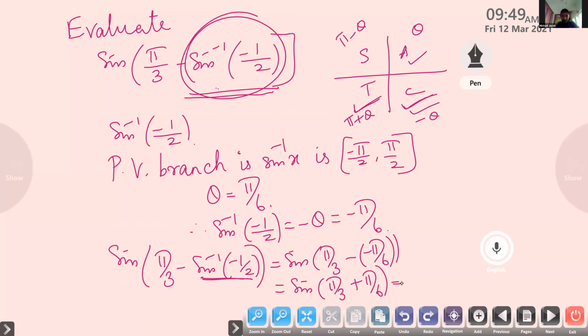Good. Look at it. Pi by 3 is 60 plus 30. What is sine of 60 plus 30? Sine 90, it's sine pi by 2. And what is sine pi by 2, Sania?